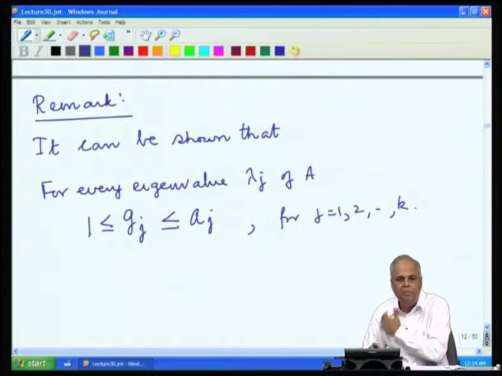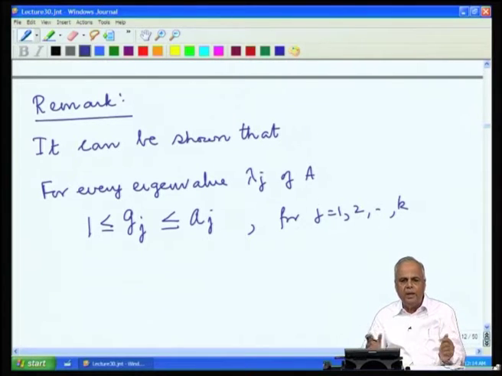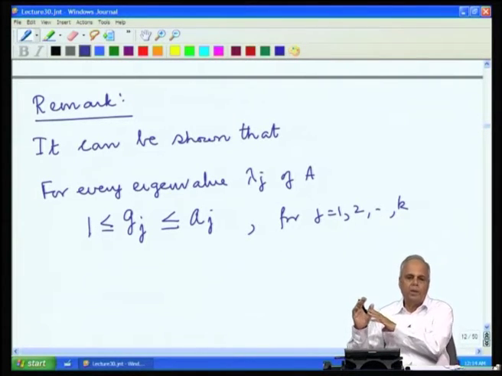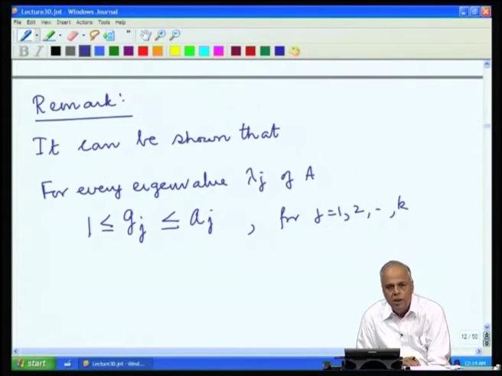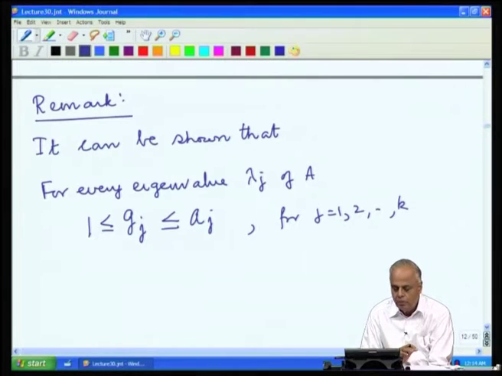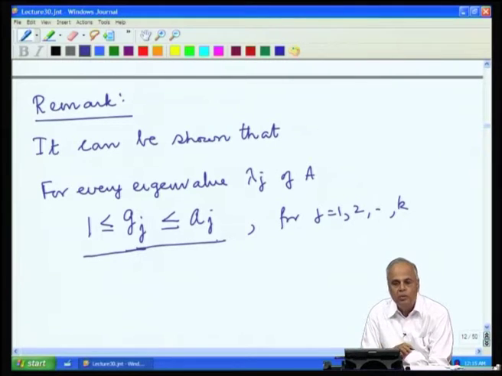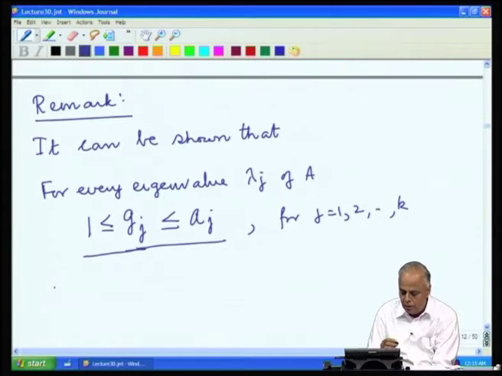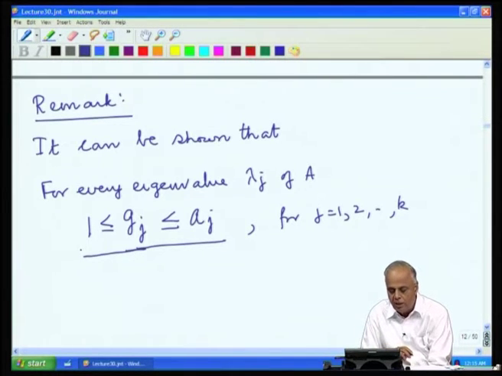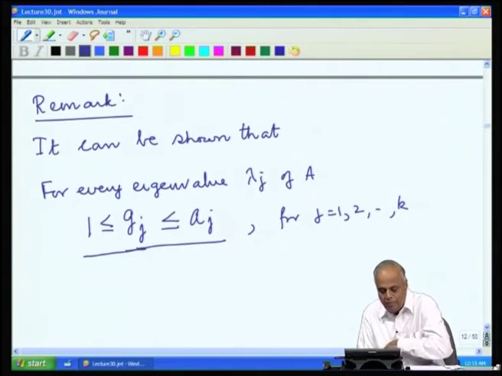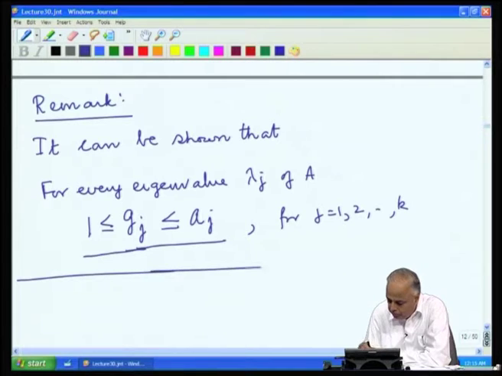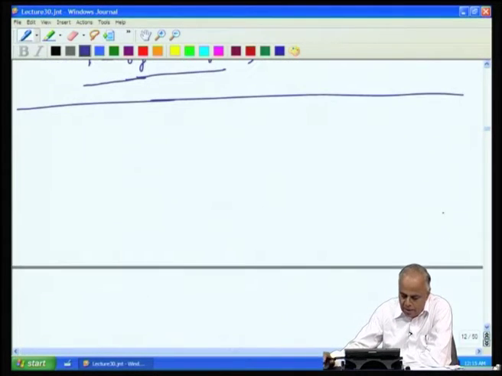We are assuming that lambda 1, lambda 2, lambda k are the distinct eigenvalues, A1, A2, A k are their algebraic multiplicities, G1, G2, G k are the geometric multiplicities. Then for any eigenvalue, the geometric multiplicity is at least 1 and at most the algebraic multiplicity. At the moment we are not going to prove this statement. We know this part, that 1 is less than or equal to G j. The part that G j must be less than or equal to A j, we shall look at a proof a little later. Let us now look at some examples.